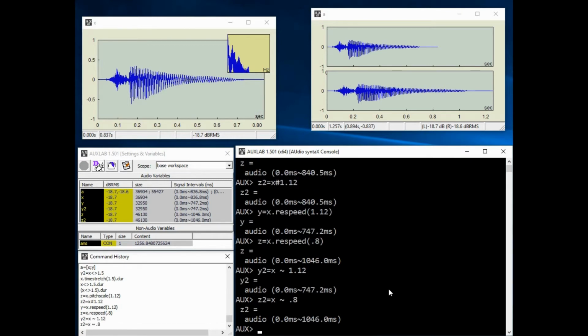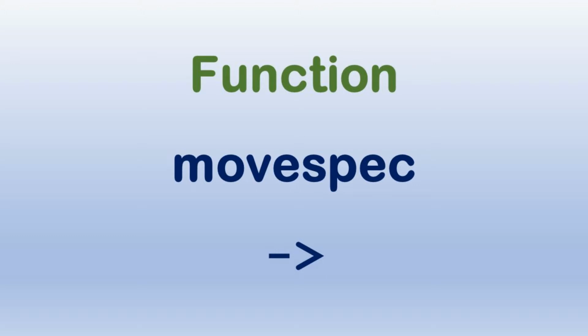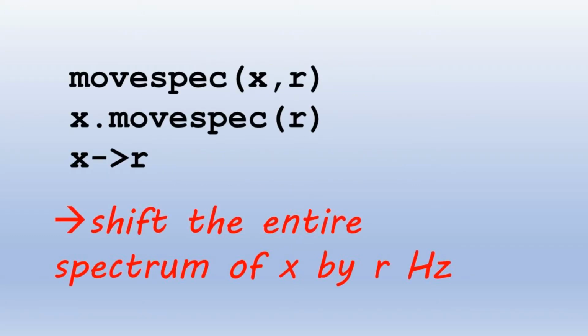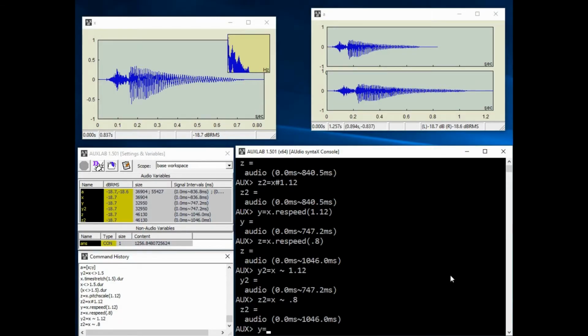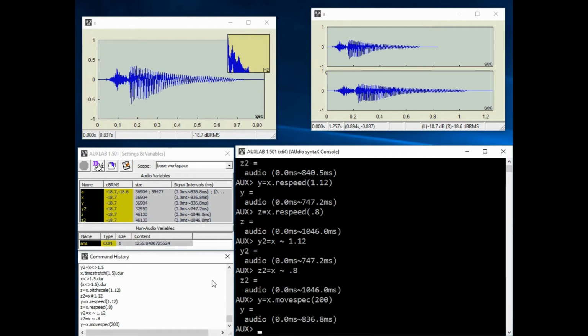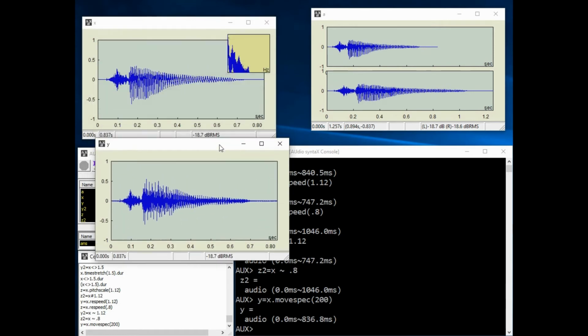The other function movespec shifts the entire spectrum by a specified frequency. If you shift the spectrum of a harmonic signal, it'll be no longer harmonic tone. For example, y is x.movespec 200. Means shift the spectrum by 200 Hz. It doesn't sound natural anymore. It's like some kind of sound effect.